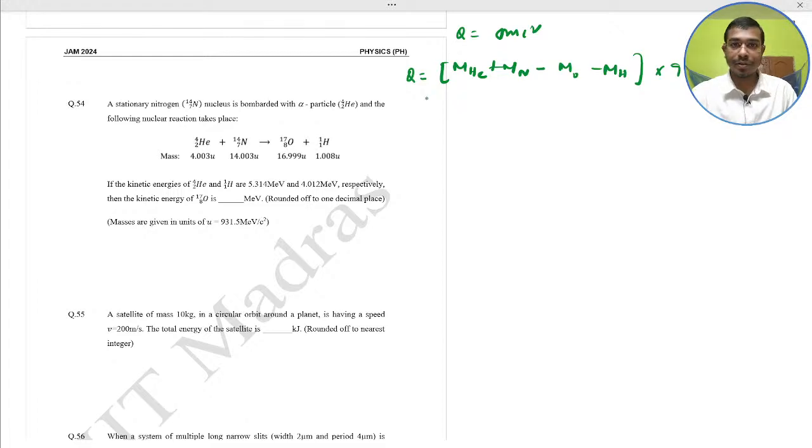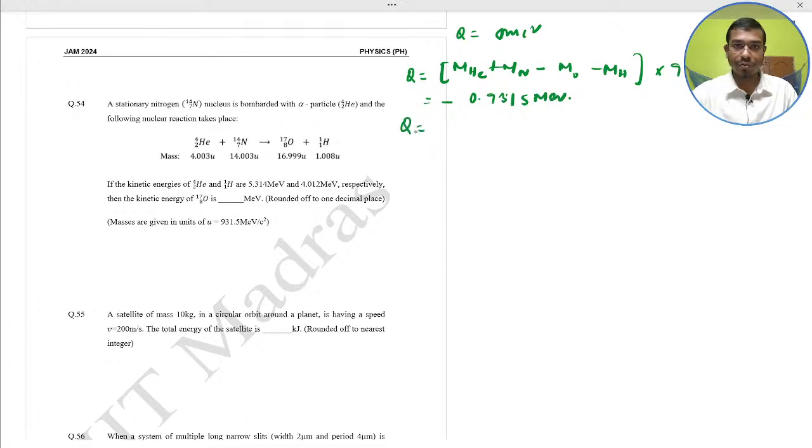After calculation, you would get this value, minus 0. Put this value and calculate on your own in your calculator, the virtual calculator, because this is very essential for your NAT type of question. You have to use the virtual calculator. I will give you the application in your group, Schrödinger's cat WhatsApp group. Just join for better updates. 0.9315 mega electron volt.